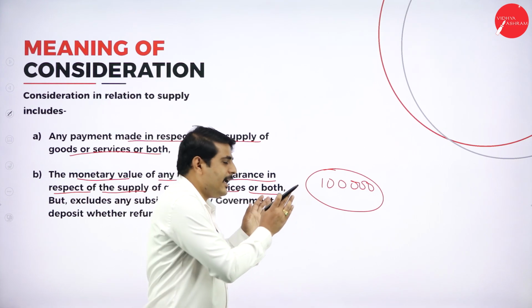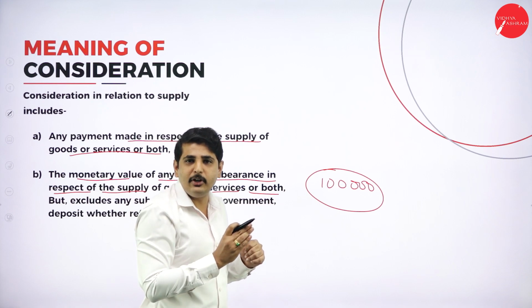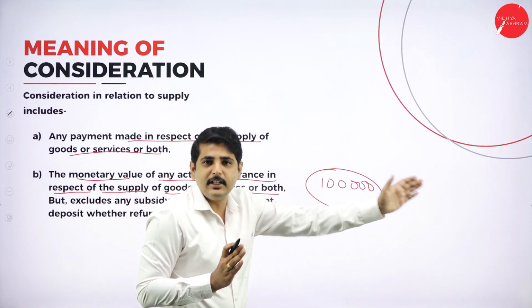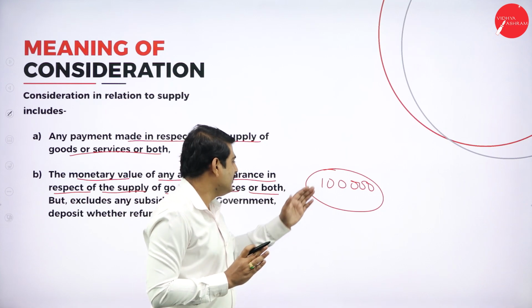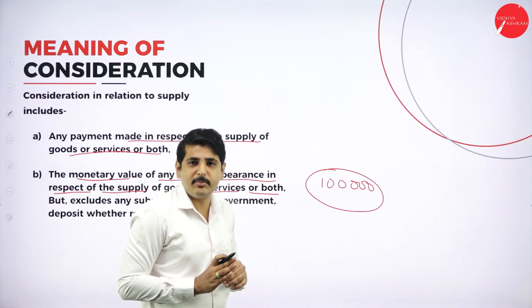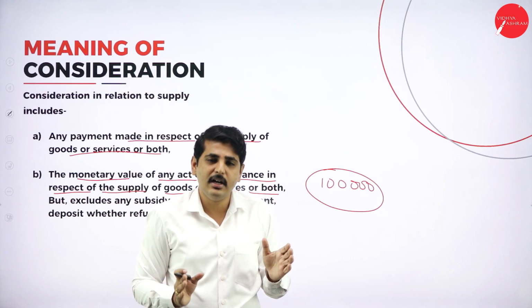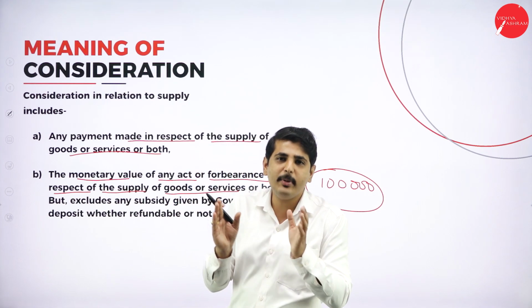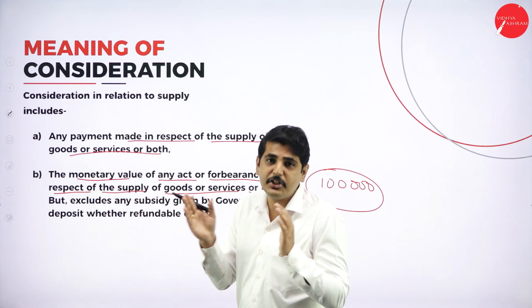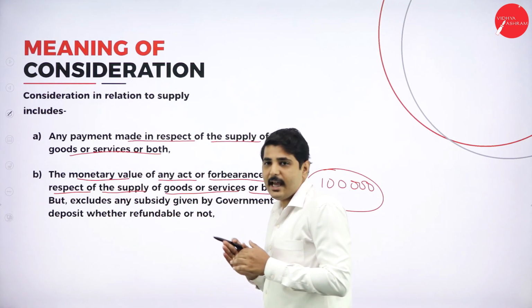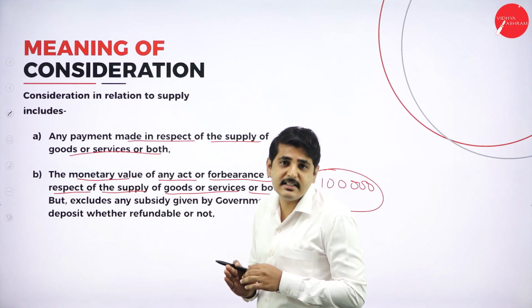I will get a car from a car showroom. That transaction is considered as a supply. But instead of paying 10 lakh rupees to him, what will I do? I will build a house for that particular person. In this situation also, that amount will be considered as the value of supply, whether you pay money or not. Instead of paying the money, you may pay in the form of any other kind or any other service. In that situation also, that act will be considered as consideration.